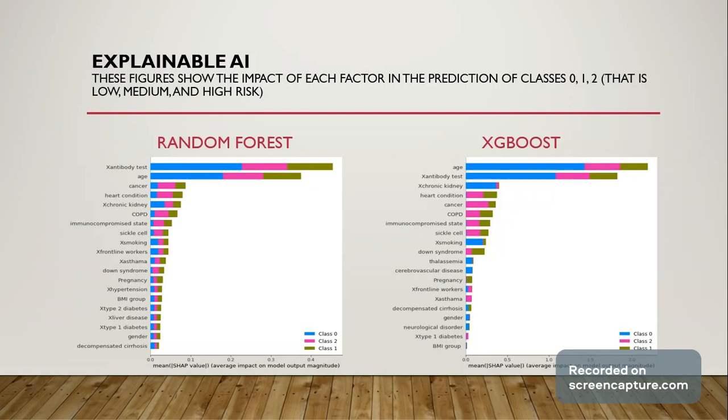These are the explainable AI graphs. And these figures show the impact of each factor to the prediction of classes 0, 1, 2. Class 0 corresponds to low risk, class 1 corresponds to medium risk, and class 2 corresponds to high risk. We can clearly see the varying impact of each of the features in the respective class predictions.